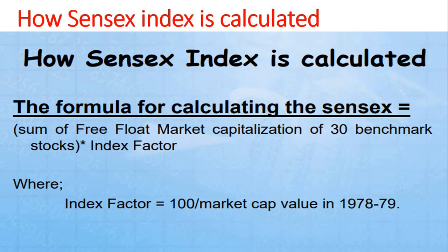Remaining 500, which they have in the government or with any promoters, we should not take, because it is not accessible to the investor. We can calculate only the free float market capitalization. So the formula is the sum of free float market capitalization of the 30 benchmark stocks in BSE, we can say 30 benchmark shares, into the index factor. We understood free float market capitalization.